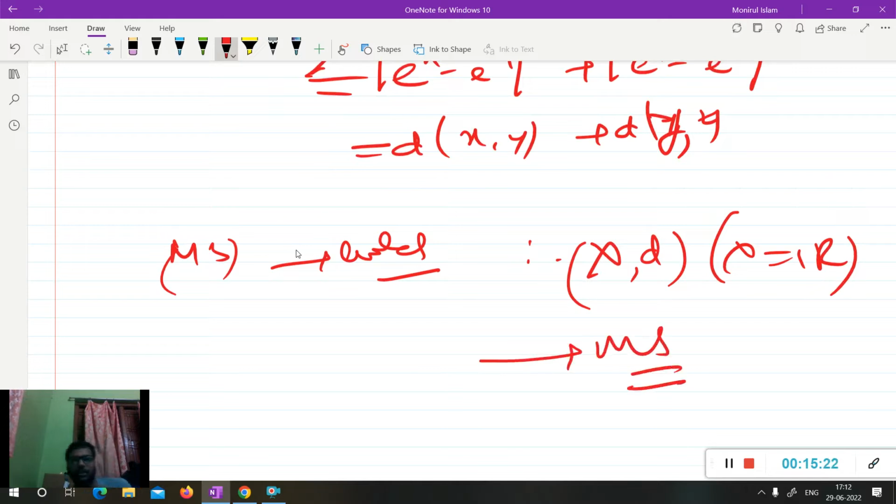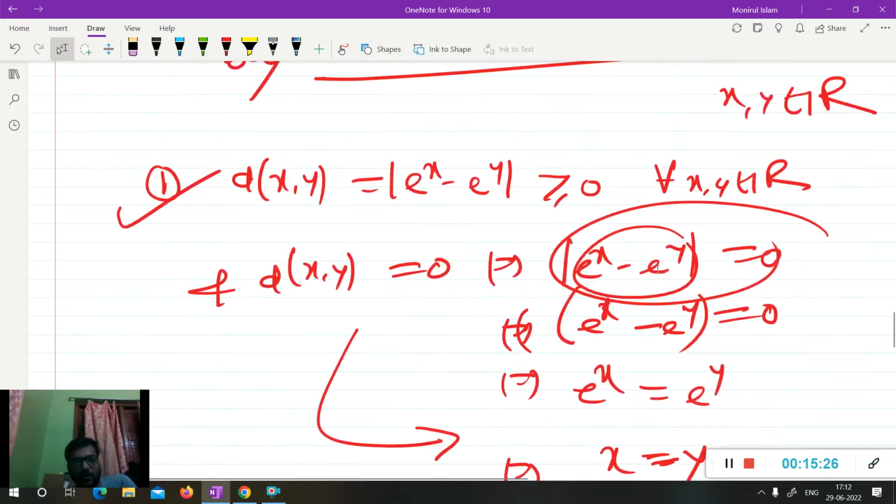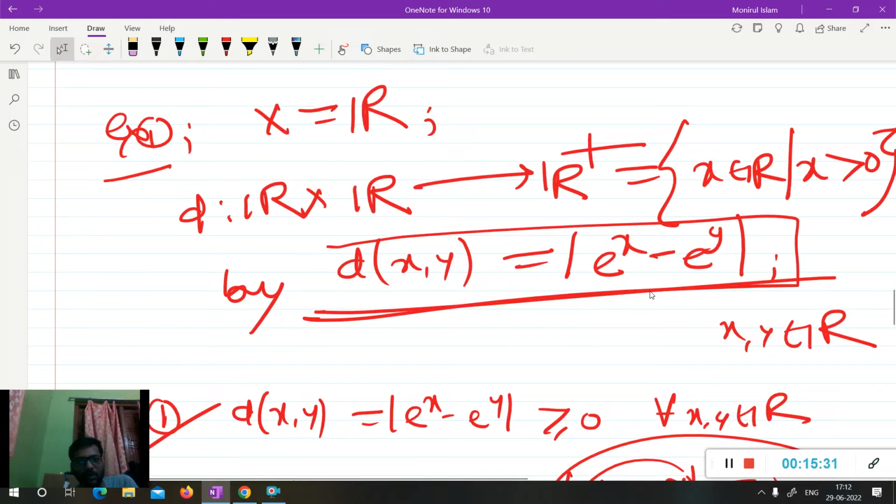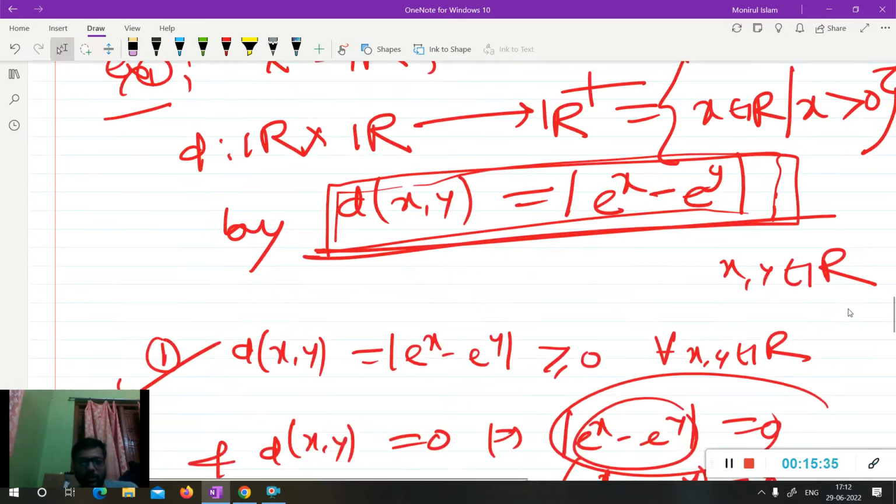So (X, d), where X is the set of real numbers and d is defined by d(x,y) equal to the mod of e to the power x minus e to the power y, is a metric space. But this metric space never induces a norm. Suppose it induces a norm.